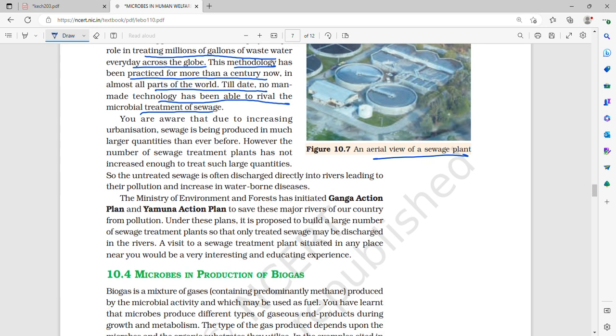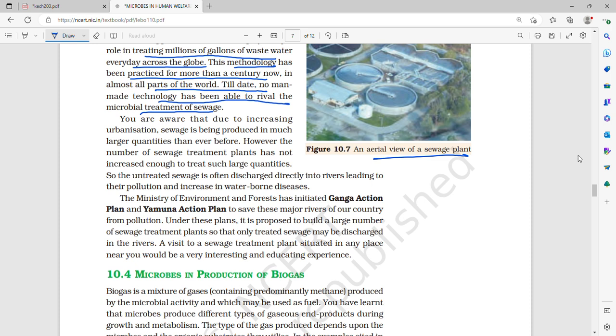So there has been no man-made technology used in a sewage wastewater treatment plant that rivals microbes. More than 80% of the work is done by microbes, that is, reducing the biochemical oxygen demand and so on. This methodology has been practiced for more than a century now, and no other man-made technology has been able to rival the microbial treatment of sewage.